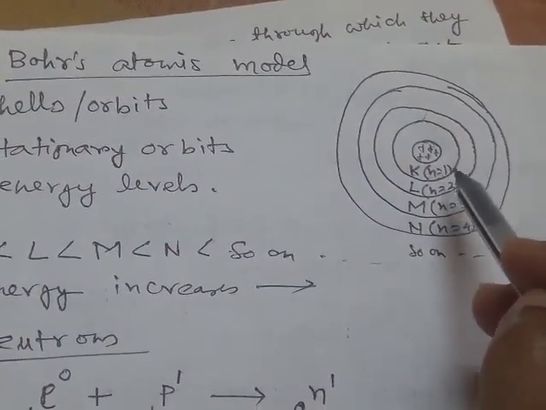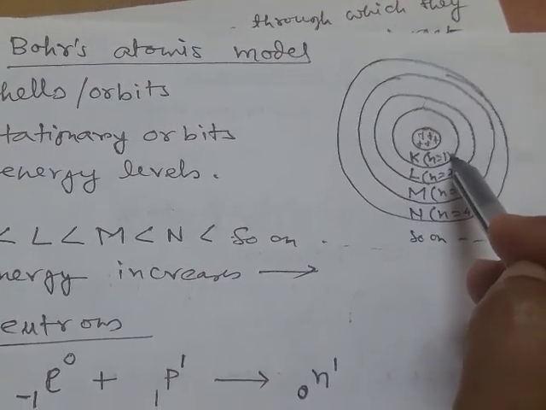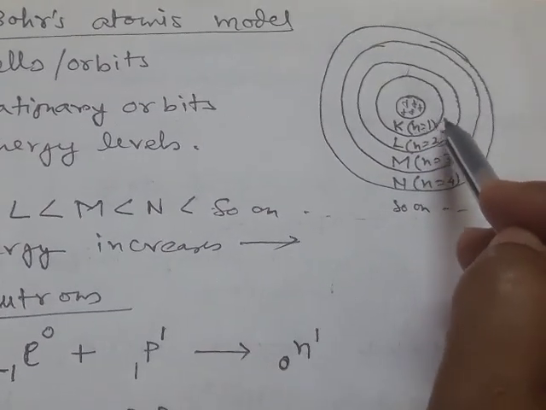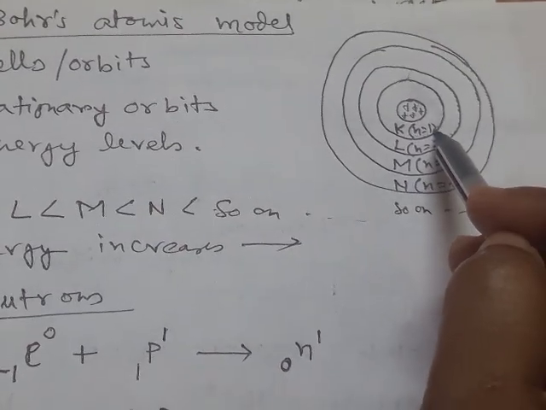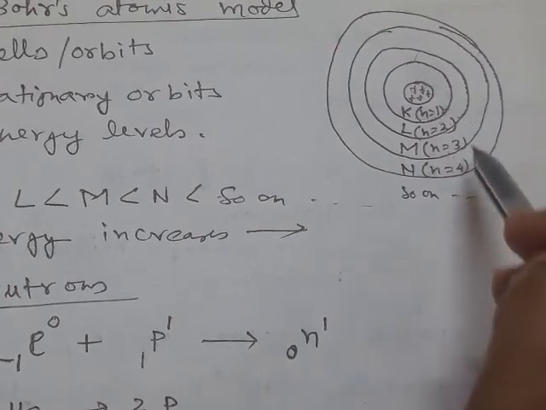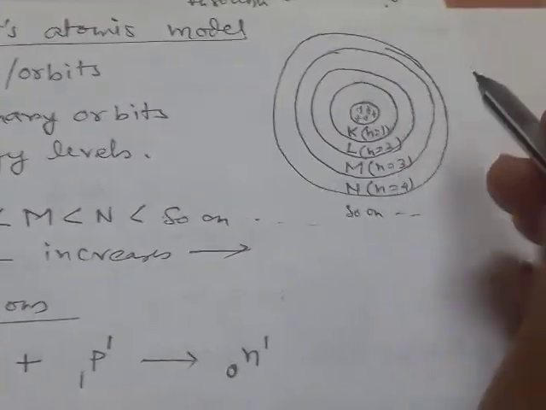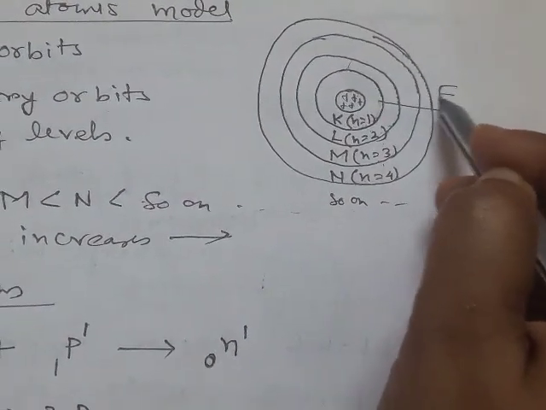And when an electron absorbs energy, it jumps from a lower energy orbit to a higher energy orbit. If we move away from the nucleus, that is from n equal to 1 to n equal to 2 to 3, there will be an increase of energy, and if we go towards the nucleus, there will be a decrease of energy.